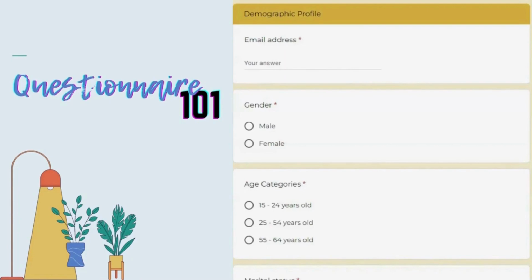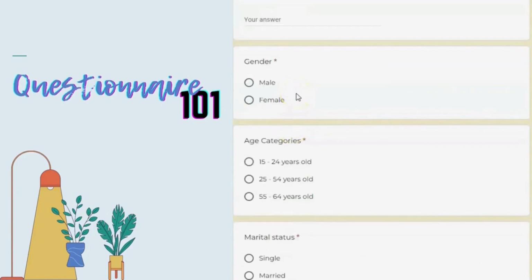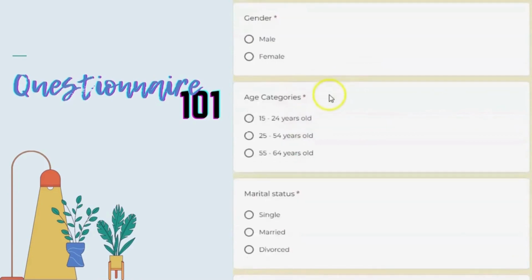So let's take a look at every question and determine what kind of variable the question will produce. So the first question on email address, this question will produce a qualitative variable with a nominal scale. The second question, gender, is also a qualitative variable with nominal scale.